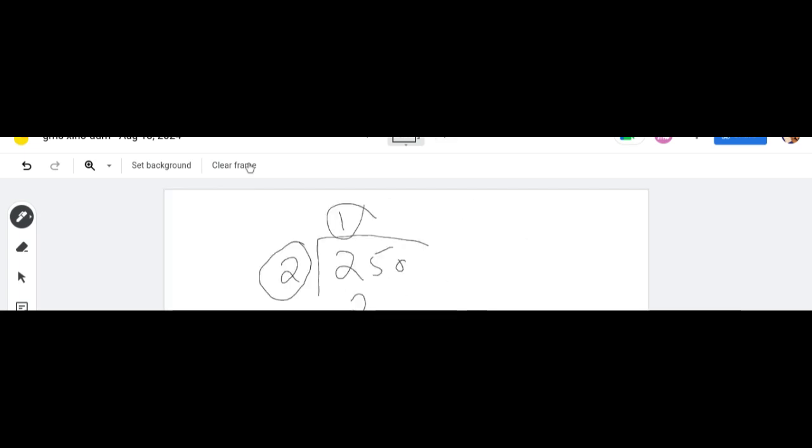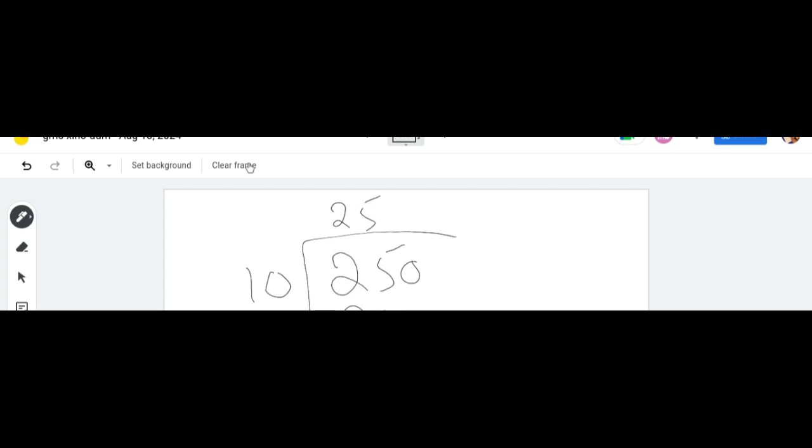Now I have to do it with 10. Very good, 10. So for 10, it's probably 25. Right? Yes, 10 2s are 20, 10 5s are 50. So how many factors did I get here? Two. Name them: 10 and 25. So I think I got the complete factors also. Now we also have to check this.